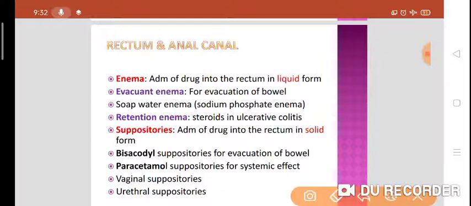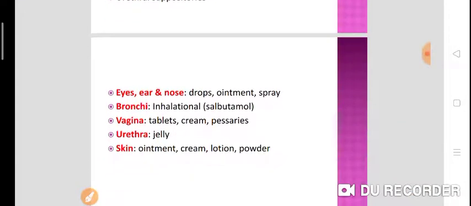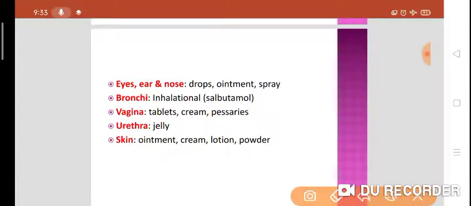Then suppositories, administration of drug into the rectum in a solid form. We have bisacodyl suppositories for the evacuation of bowel, paracetamol suppositories or indomethacin suppositories for the febrile illness, or you can also use the indomethacin or paracetamol suppositories for the systemic effects. Mostly it is given in febrile illness in children. Then we have vaginal suppositories, urethral suppositories. Then in case of eyes, ears and nose, we can use eye drops, ear drops, ointments or spray.